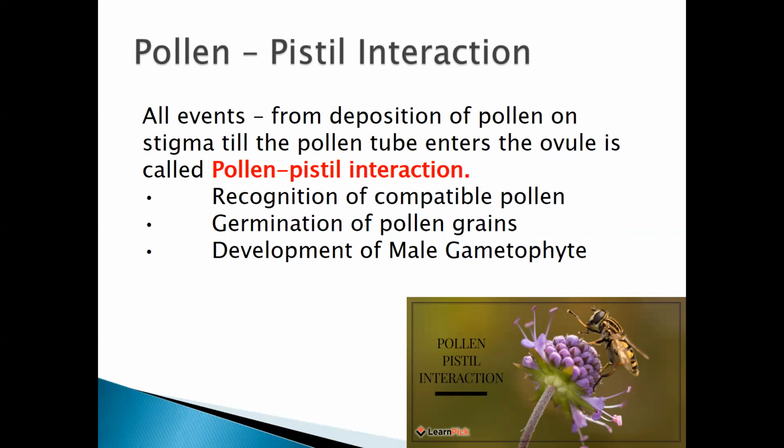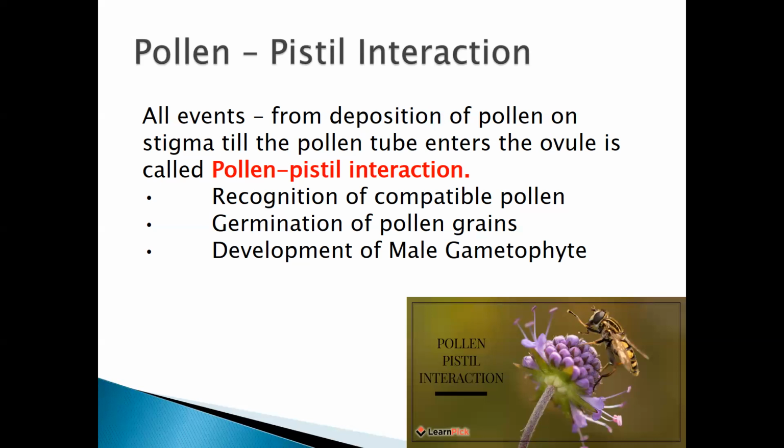You know the structure of the megasporangium. There is a space, the micropyle, through which it can enter and fertilize the egg. Till there, that process is known as pollen pistil interaction, where the pollen grain comes onto the stigmatic surface and forms a pollen tube with the nutrition present there.